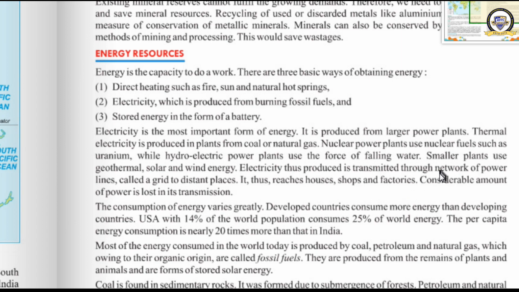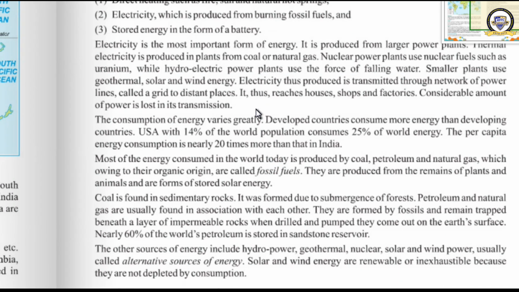During the process of transmission, what happens? Power is lost, wastage occurs during transmission. The consumption of energy varies greatly in different places, like developing and developed countries.